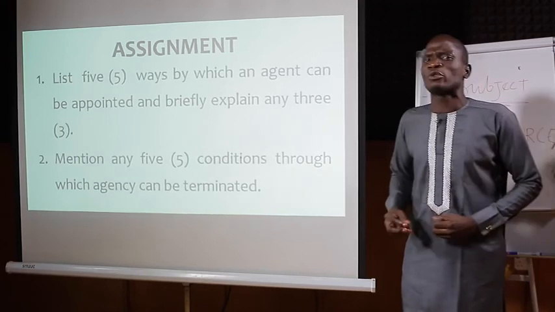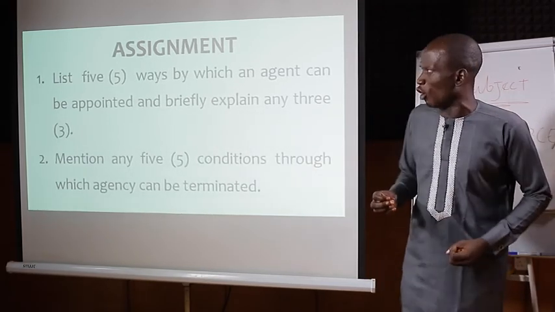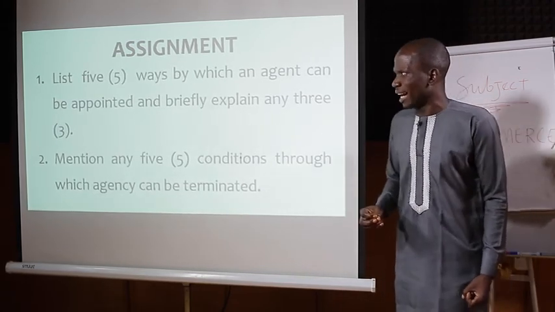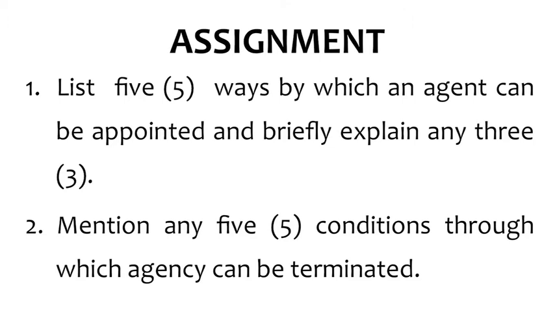Learners, before I step down, I would like to give you an assignment that will keep you busy at home. Therefore, pick your pen and your papers and put this assignment down. Number one, list 5 ways by which an agent can be appointed and briefly explain any three. The second one, mention any 5 conditions through which agency can be terminated.